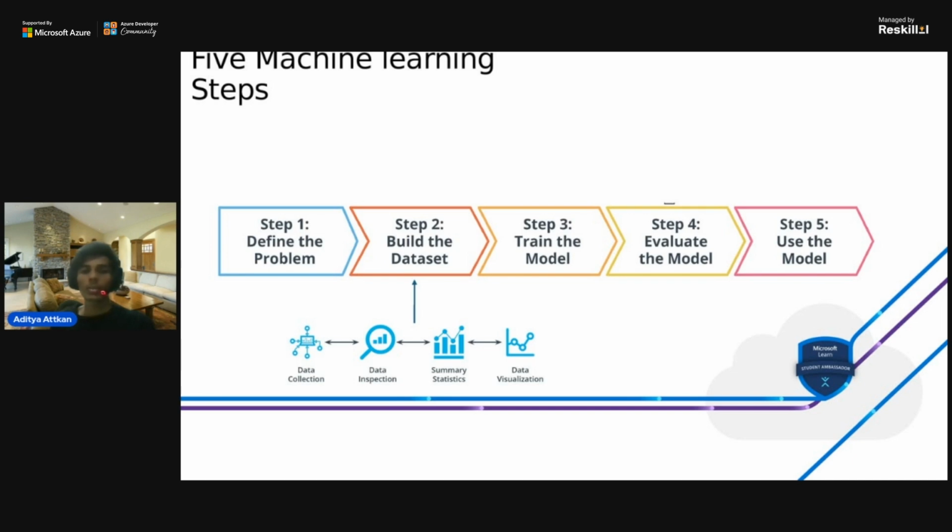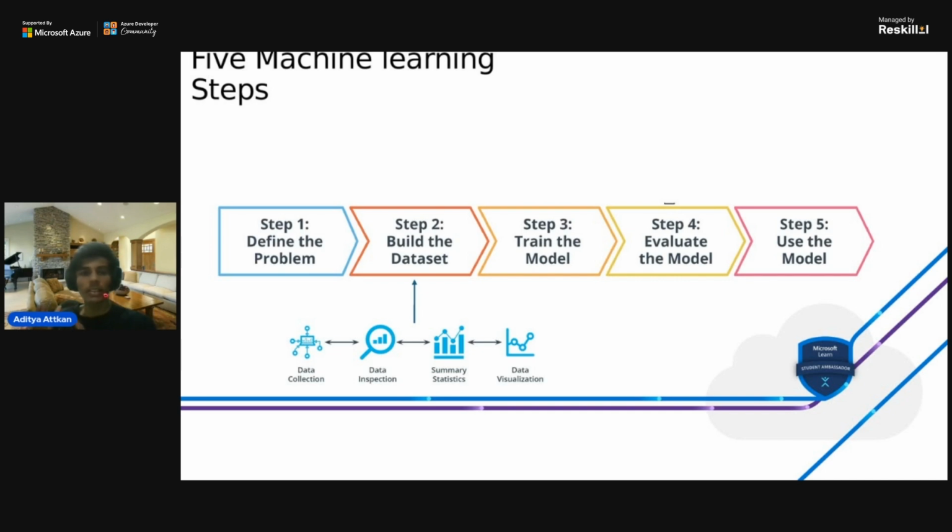Then we evaluate the models. Evaluation means checking whether the model is producing the correct output as we desired or expected. If not, then we move back, like this is a repetitive process. We go to the previous step, train the model, and sometimes change the parameters, sometimes change the biases, sometimes change the model itself. Sometimes that model is not suitable for the particular problem, so we have to change the model. That's the iterative process.